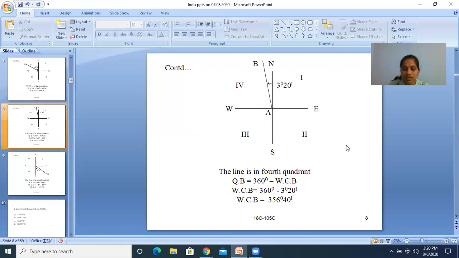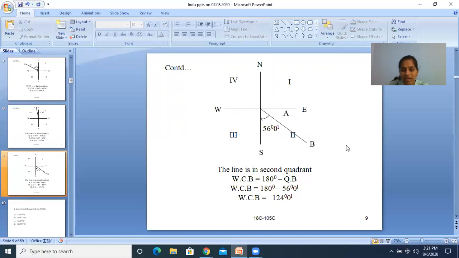Okay, and the third sum also lies in fourth quadrant. QB is equal to 360 minus WCB QB. So WCB is equal to 360 minus 3 degrees 20 minutes. So that is 356 degrees 40 minutes is the WCB.